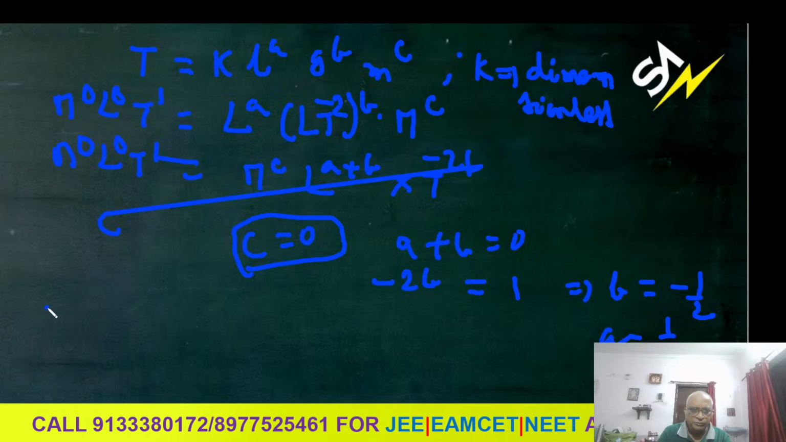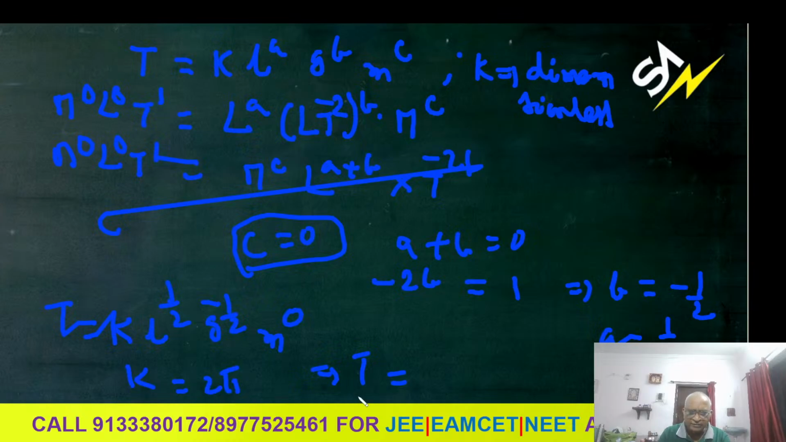Substituting here, we get the answer: K L power half, g power minus half, and it doesn't depend on mass, m to the power of 0. The K value from experiments, they will take as 2 pi. Then you are going to get 2 pi root of L by g. This is the method we are going to do in dimensions.